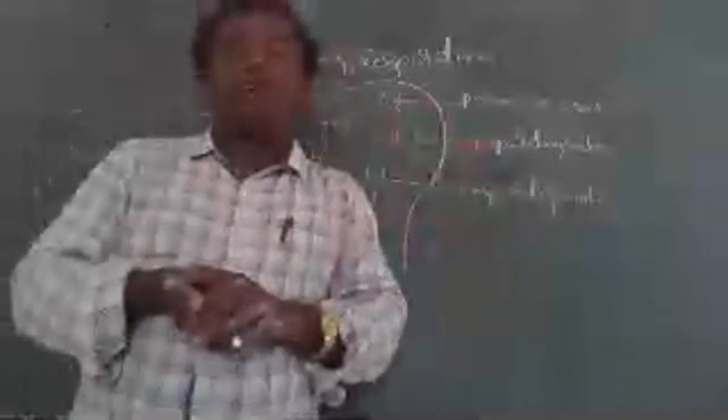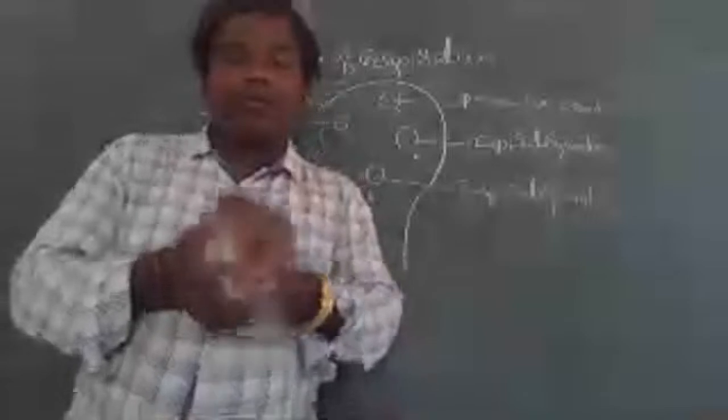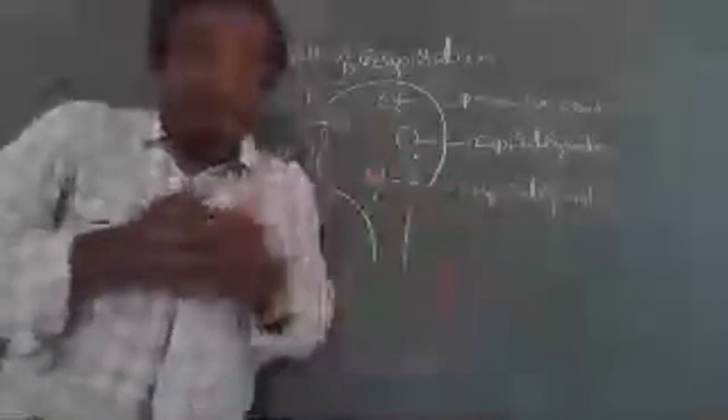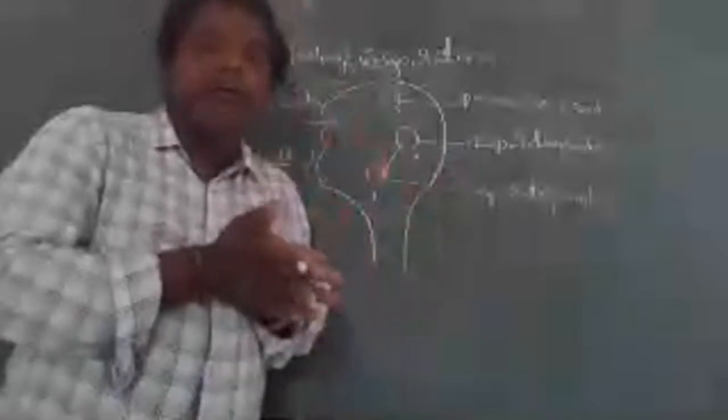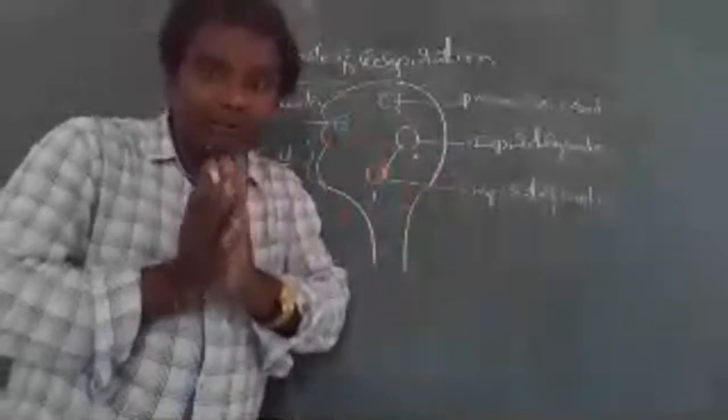Now let us come to the point: the Expiratory Center. What is the Expiratory Center? The Expiratory Center is also present in the medulla oblongata. Remember one thing: this Expiratory Center stimulates the expiratory muscles and inhibits the Inspiratory Center. Very, very important. Once I repeat, the Expiratory Center is present in the medulla oblongata.